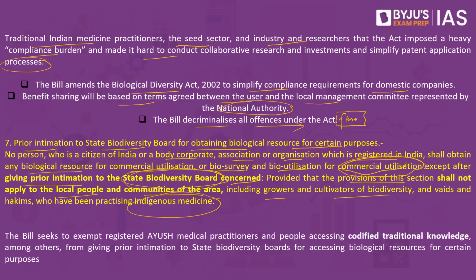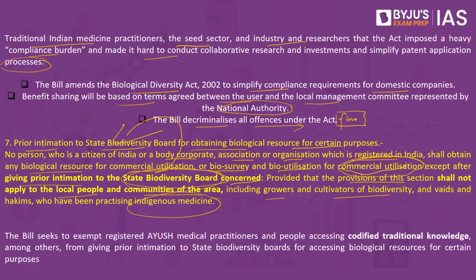What do we understand by this? If there is an organization, an industrial body, or a scientific unit, and this scientific unit goes up to the forest. They feel there is a particular type of grass, a particular type of plant, a particular type of species from which certain advantages or certain ingredients can be extracted which can be commercially explored. In that case, they had to take the permission from the state biodiversity board.